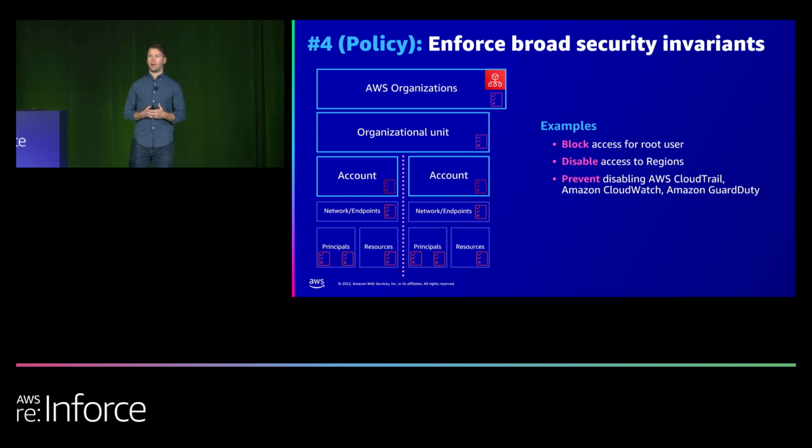And so you could use service control policies to prevent disabling CloudTrail, CloudWatch, GuardDuty, that sort of thing. Once you enable them, you don't want your users to disable them, right? So notice these words: block, disable, prevent. If you're thinking of these words in the context of all users or all principals except for the administrators, that's where service control policies can come into play, and that's when you'll want to think about broad security invariants.